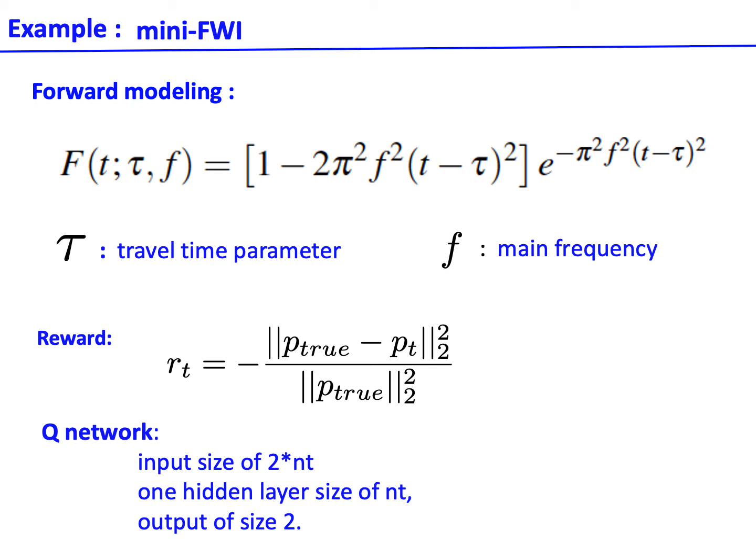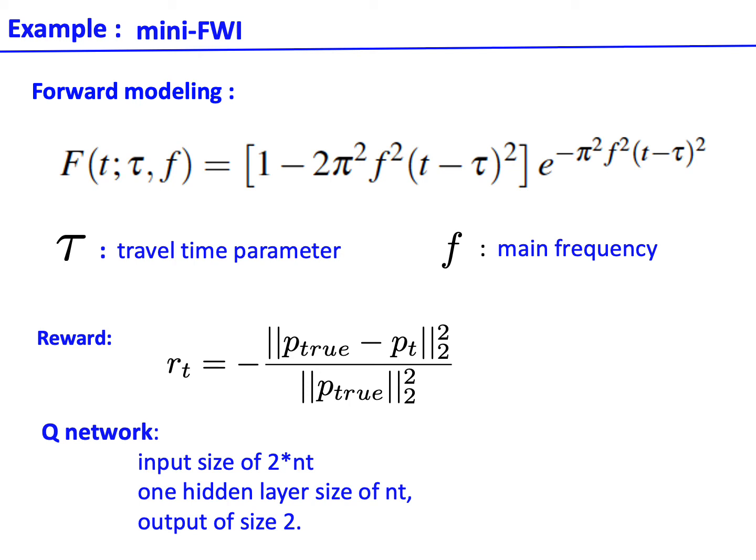We consider a mini FWI example here. The forward modeling corresponds to a model of travel time shifted signals. Here, f is the mean frequency, and tau is the travel time parameter. It's the same as the model parameter in conventional FWI.